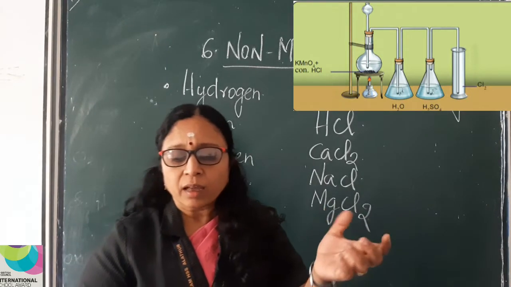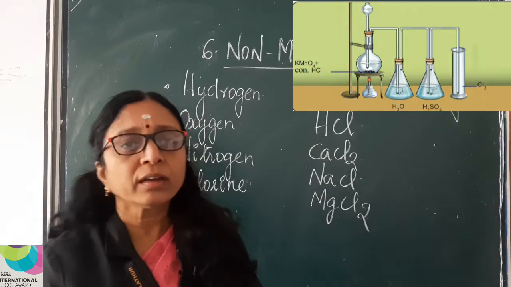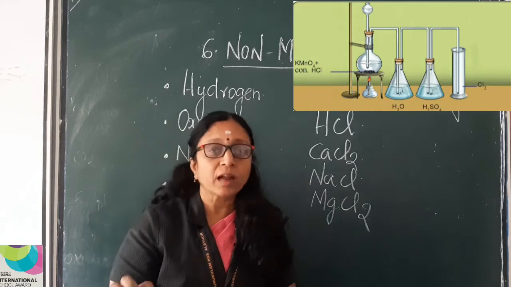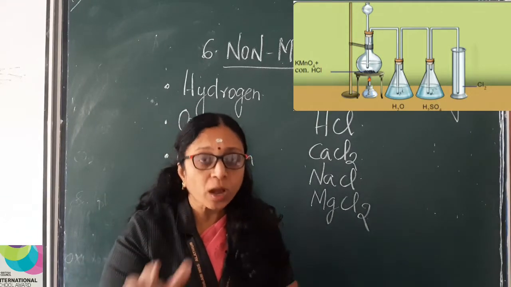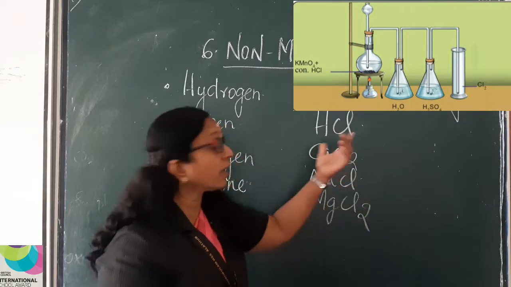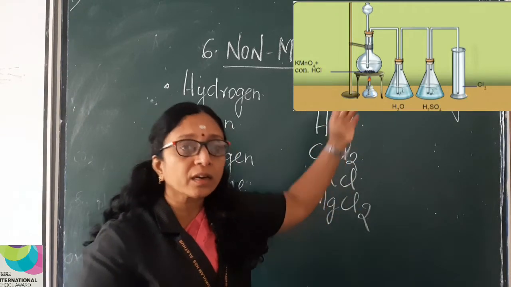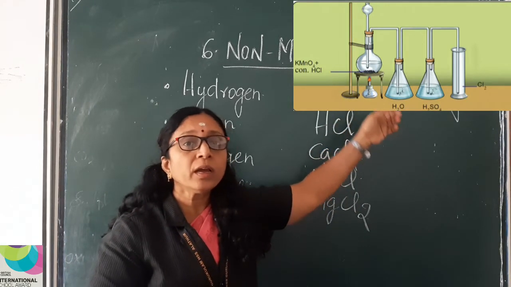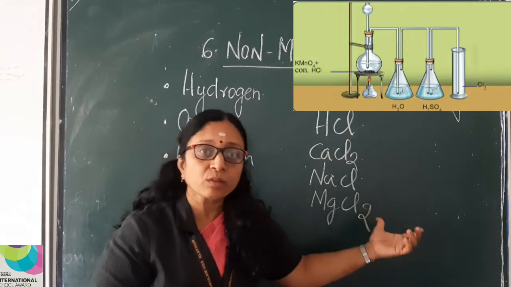You can see the chlorine gas is evolved out of a thin glass tube. This glass tube is connected to another conical flask which contains water. You can see that H2O.